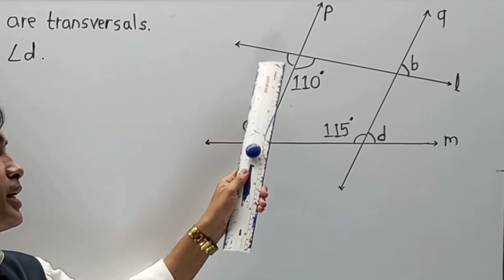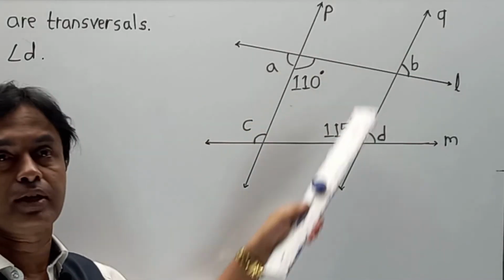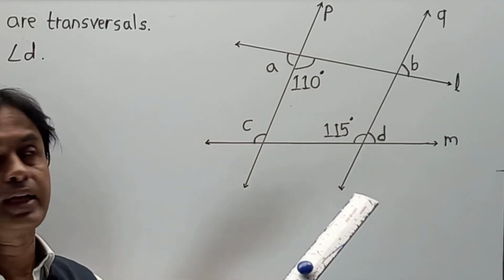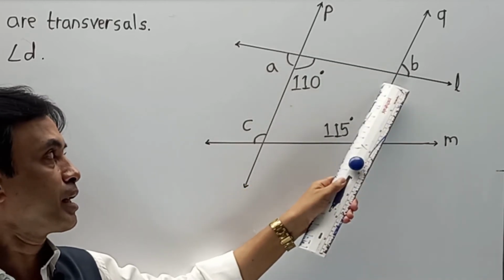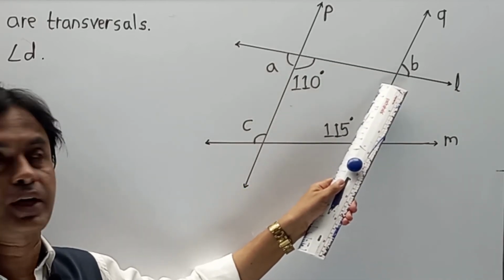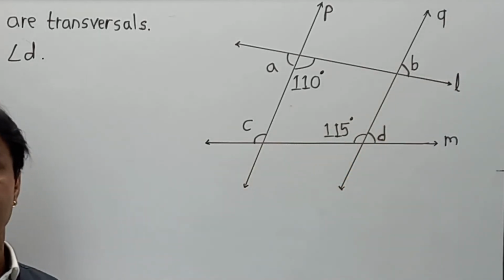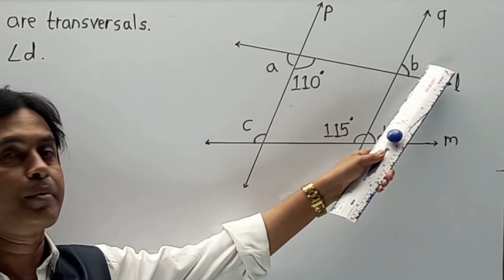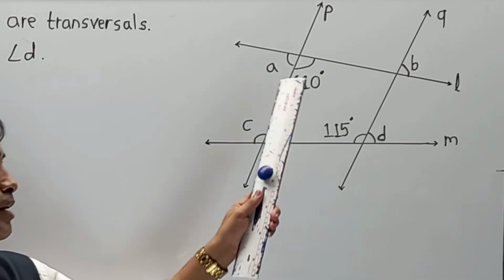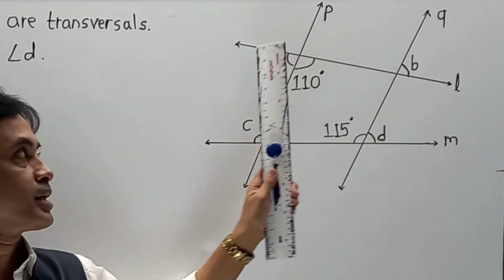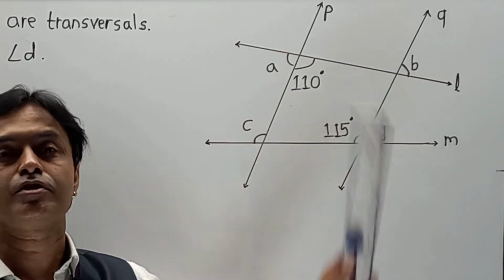Now if angle A is 70, and line P is parallel to line Q, automatically we will get 70 degrees over here as the corresponding angle. And opposite to it, B is also 70. Also you can use another property: alternate interior angles and alternate exterior angles. Angle A and angle B are exterior angles in terms of alternate angles. If they are alternate exterior angles, then if angle A is 70, angle B is also 70.